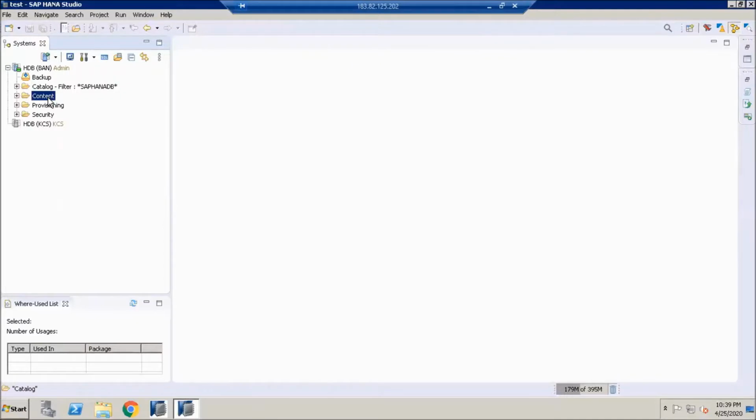Content is nothing but modeling objects. Provisioning is how you provide the data into the database, that is smart data access and BODS, different ways we can provide data into the database. And HANA security is where you will see the users and their roles.